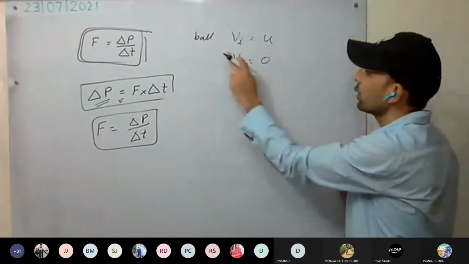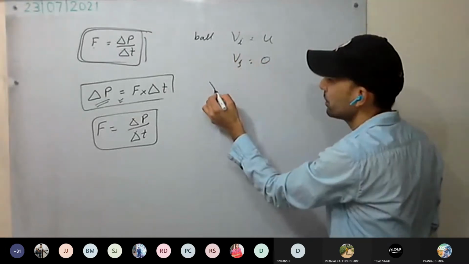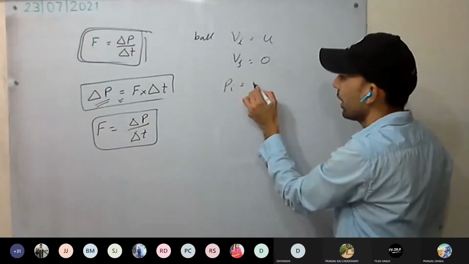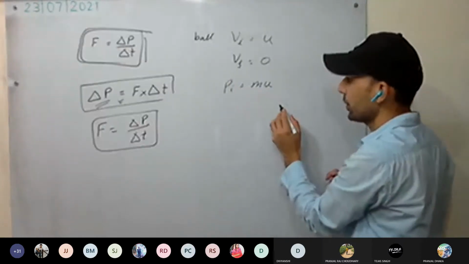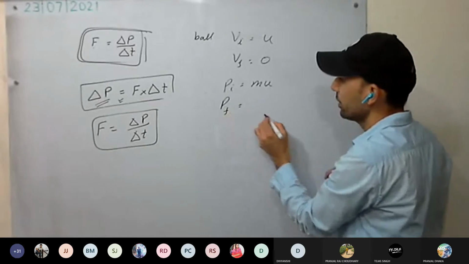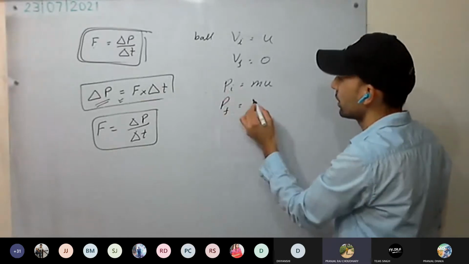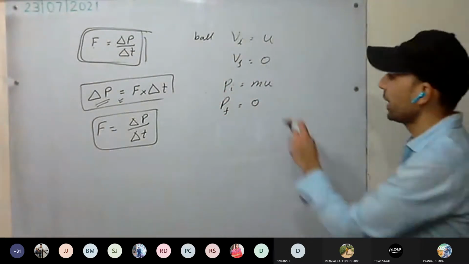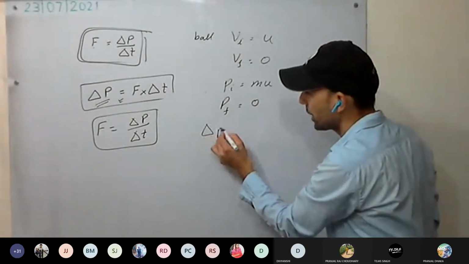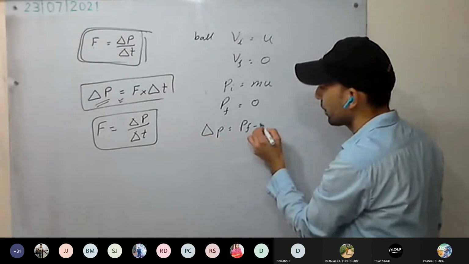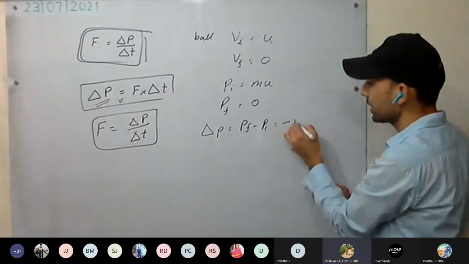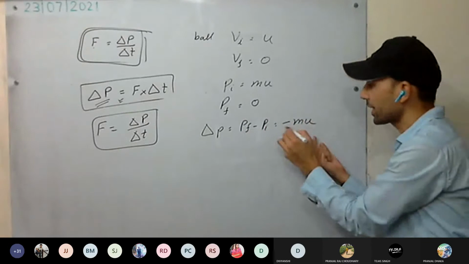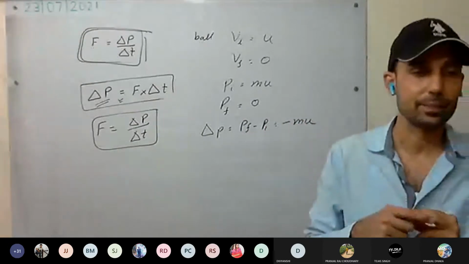Now, what will be the initial momentum? P initial is mu. P final is 0, since m into 0 is 0. Now, what will be the change in momentum? P final minus P initial, that is minus mu. What does this negative sign denote?